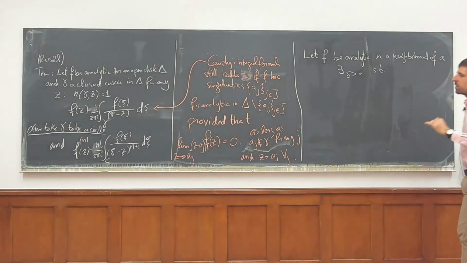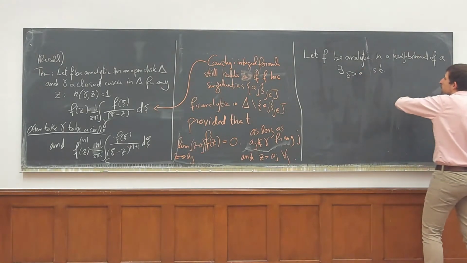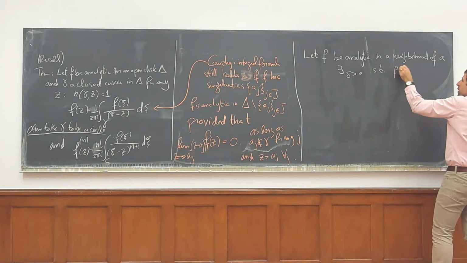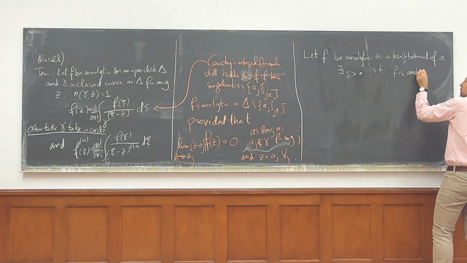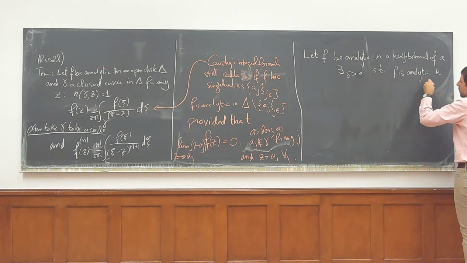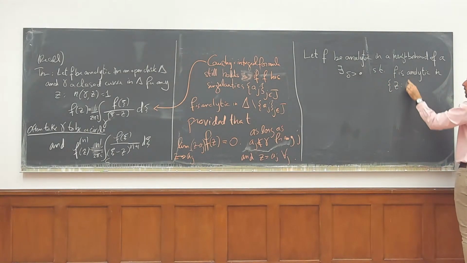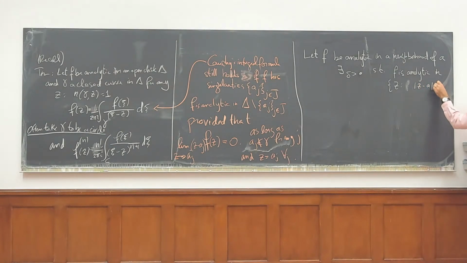We're now going to use this to argue about local properties of analytic functions. So let f be analytic in a neighborhood of a, meaning there exists some delta bigger than 0 such that f is analytic in the set of z such that absolute value of z minus a is smaller than delta and not 0.